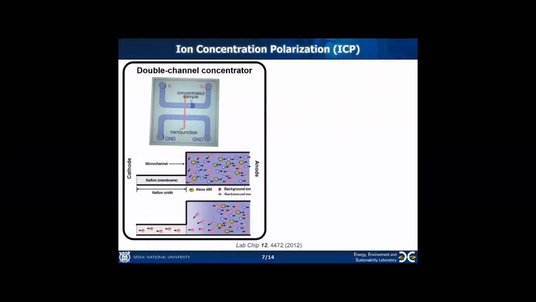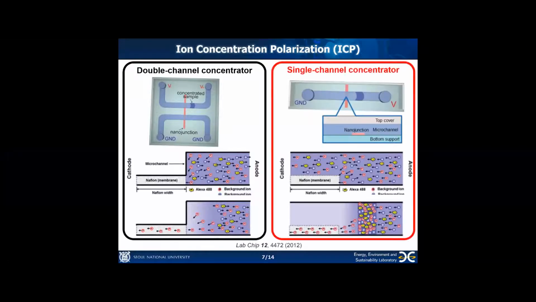This is a conventional concentrator platform using ICP. However, in this study, we utilize a simpler concentrator platform for easy multiplexing. When the nanoporous membrane is installed at the bottom of the microchannel, a speed difference between the positive and negative ions passing through the nanoporous membrane occurs. An ion depletion zone is formed to satisfy charge neutrality, and a preconcentration phenomenon occurs in a microchannel with a sufficiently small thickness.